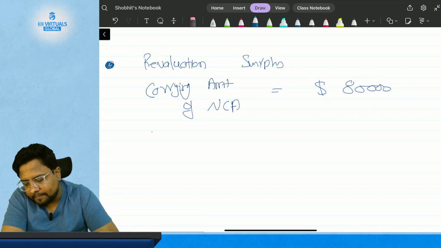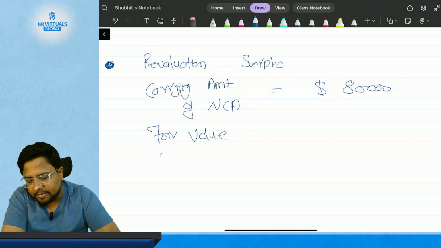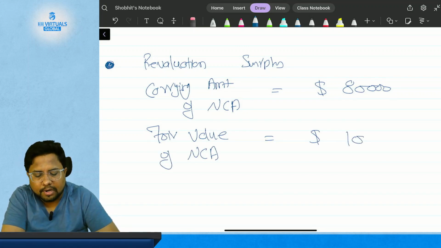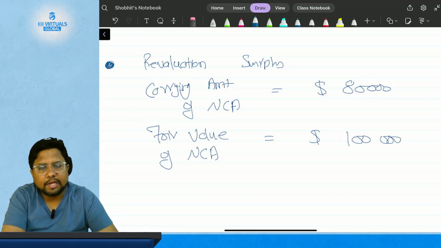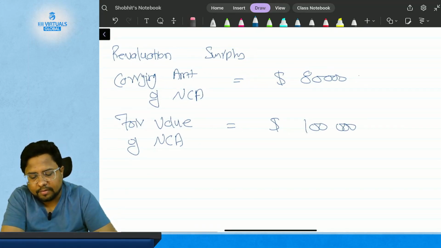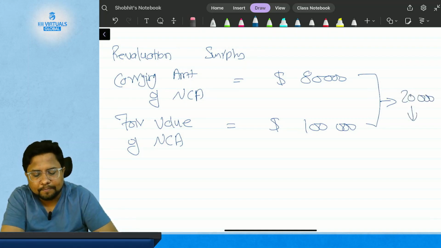Then you have the fair value based on market. The fair value of the non-current asset is $1 lakh. So you have the carrying amount $80,000 and you have the fair value. Now the difference between both, that is $20,000, is the revaluation surplus.